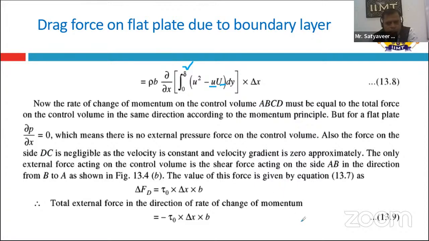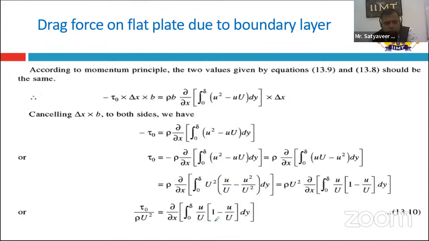Now we have to find the drag force FD. The drag force is equal to tau naught delta x into b. This is the total external force acting in the direction of the change in momentum, so we use tau naught delta x into b with a negative sign.